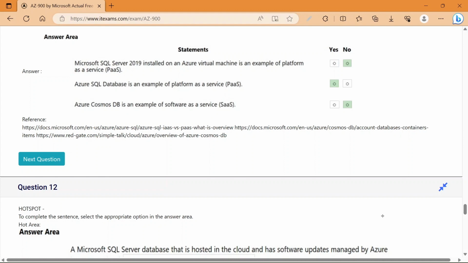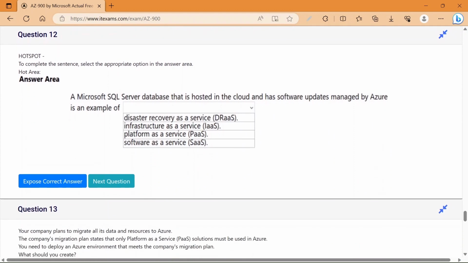Now, next is Azure Cosmos DB is an example of software as a service. So, it is also false. So, till 11 questions, we have made a conclusion. We can make a conclusion that the questions are based on statements and we need to be thorough with these statements. These are general statements, and these are services which are provided by Azure. These are most important, and you need to go through and you need to understand the very basics of such services which are provided by Azure, and also the examples which are provided under these headings.